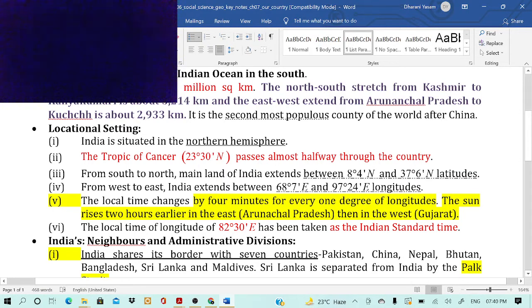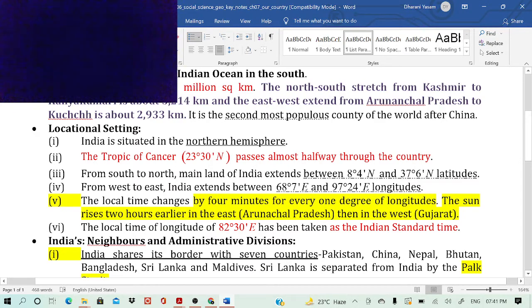We have discussed latitudes and longitudes also in the previous class. The local time changes by 4 minutes for every 1 degree of longitude. The sun rises 2 hours earlier in the east, Arunachal Pradesh, than in the west, Gujarat. The local time of the longitude of 82.5 degrees east has been taken as the Indian Standard Time, which passes through Allahabad, Uttar Pradesh, and some southern states also.